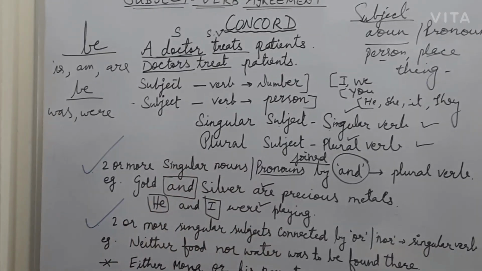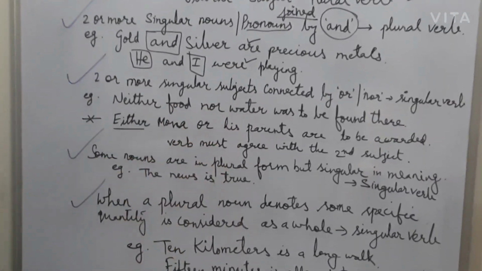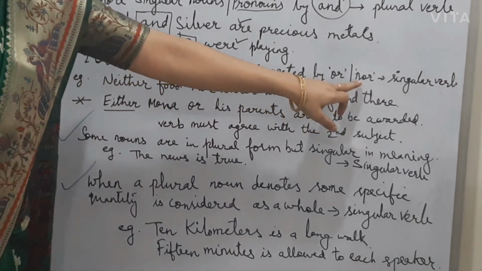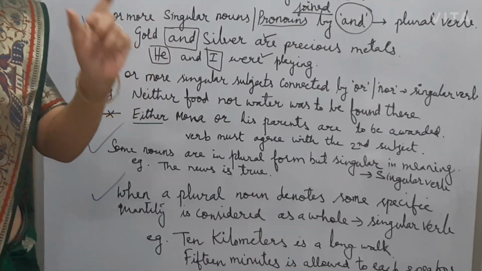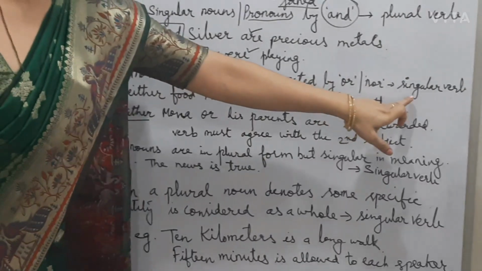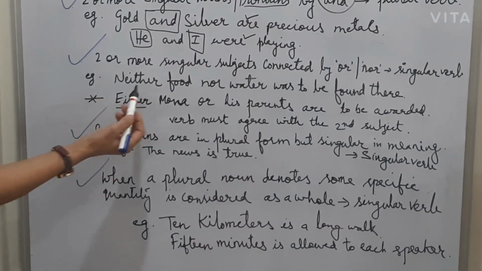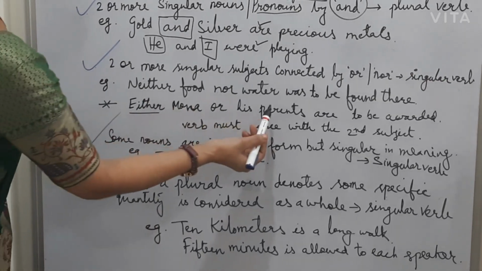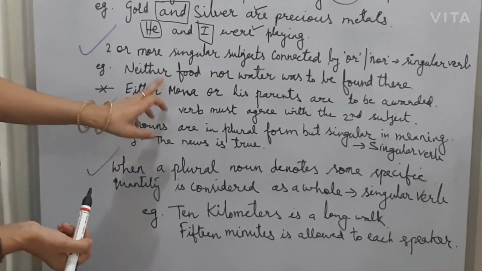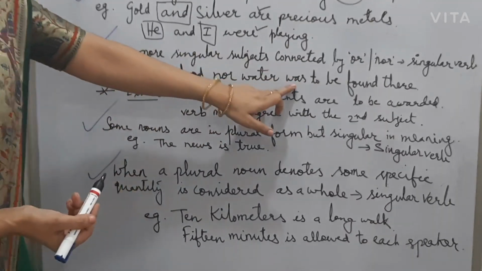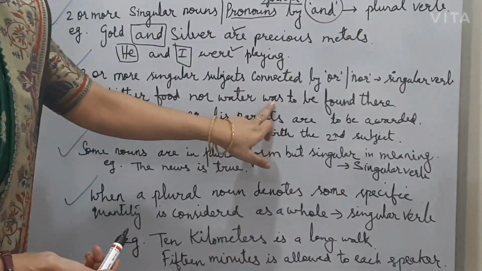So remember children. Now second one, two or more singular subjects connected by or, nor. If or and nor words are used in the formation of the subject, then we have to use the singular verb. Now see here example. Neither food nor water was to be found there. Neither food nor water was. So we are using here a singular verb, that is was.